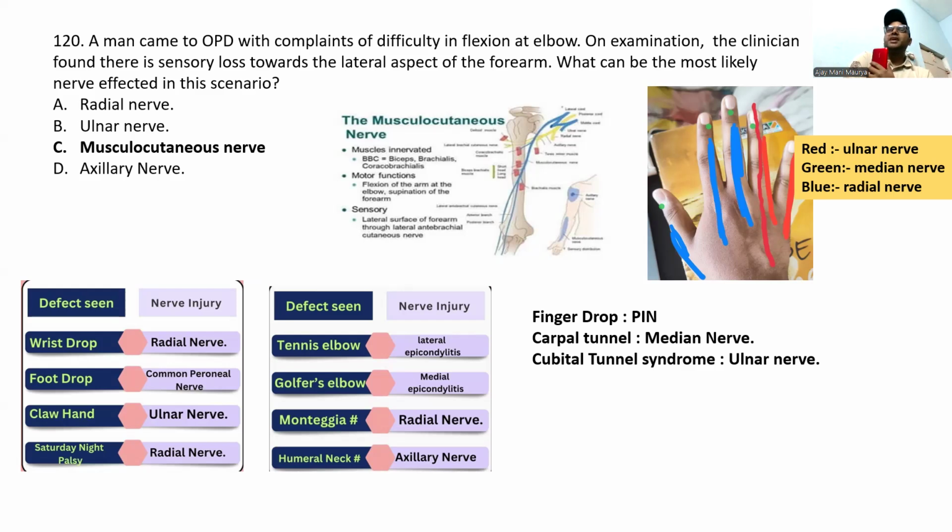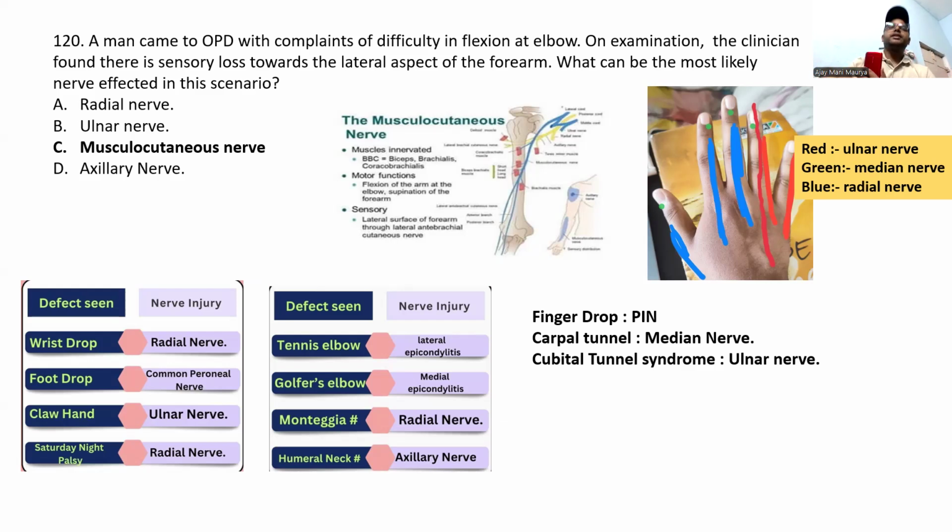Most of you guys are always confused about this. They are marking the radial nerve. Please remember this one. Also, I think everyone knows about this. Only this part is supplied by what? The median nerve. You can see clearly here, this is my hand. This one is supplied by the radial nerve, only this by the median nerve, and this is the ulnar nerve.